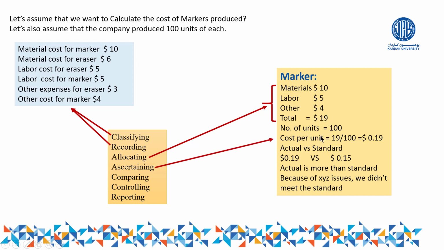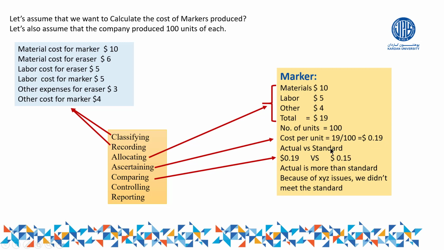Then we have calculated the cost of each marker per unit, for example 0.9, and this step can be called ascertaining. After the step of ascertaining, we have to go for comparing. Comparing means, of course, we have to compare our actual cost, which is 0.19 in this example, with the standard.